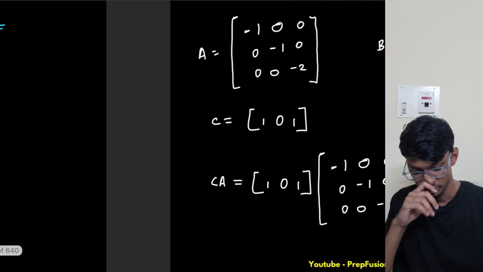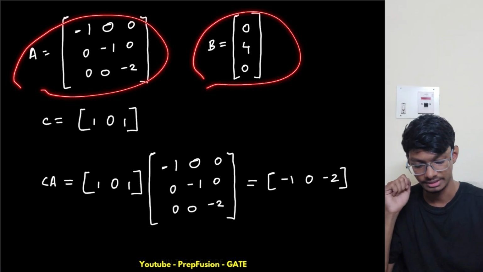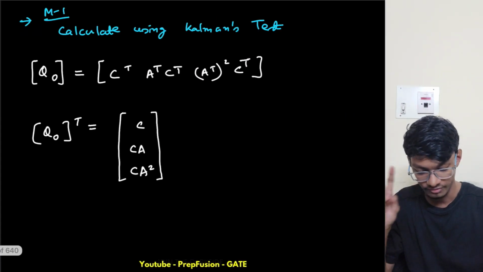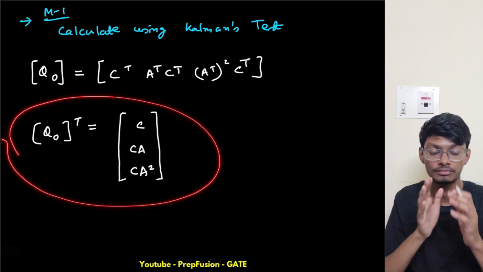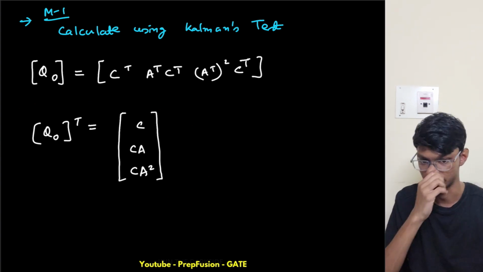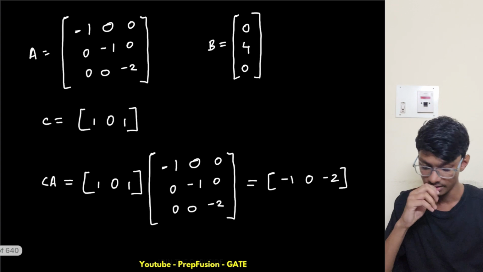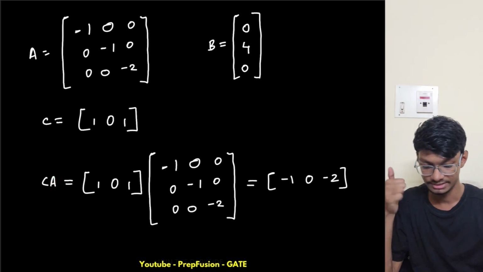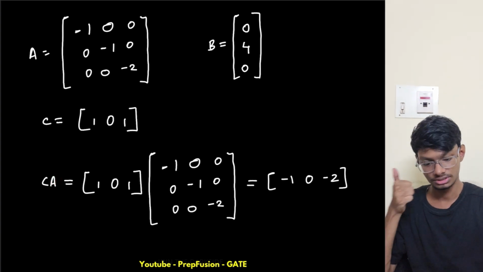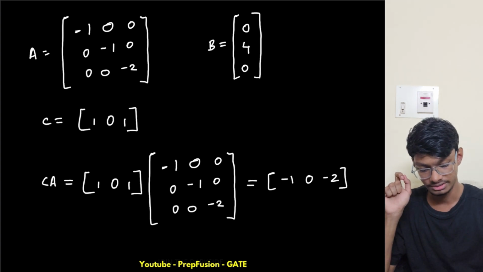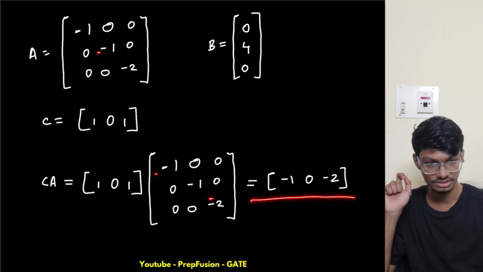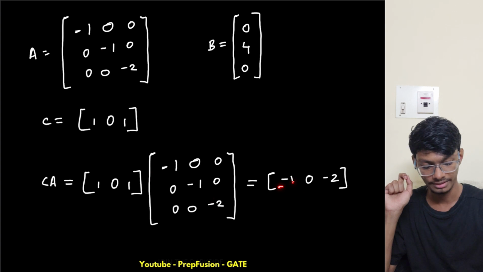Yeah, here, so these are my A matrix, B matrix and C matrix. Firstly I solved the Q0 transpose, because that is easier to solve. So CA, what is CA basically? C is 101, and A is this one. So I calculate the CA, which comes out to be -1 0 -2.